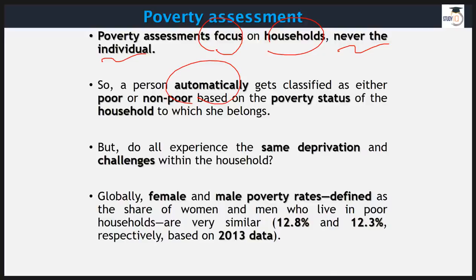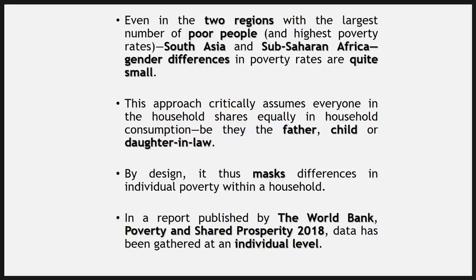If we go through data of 2013, we find that globally, female and male poverty rates, defined as the share of women and men who live in poor households, are very similar. This is not possible at all, right? But we find that these figures are almost equal, 12.8 and 12.3. So there is not at all any gap between poverty when it comes to men or poverty when it comes to women.